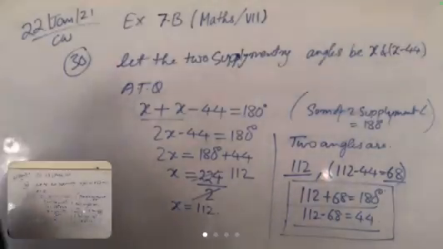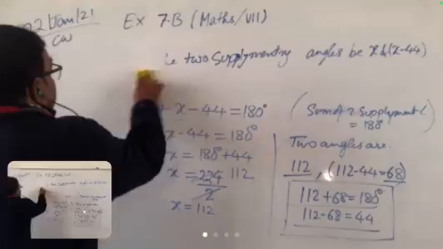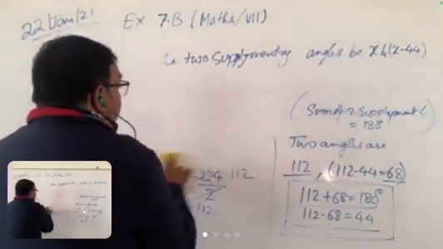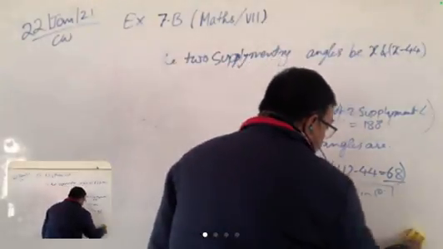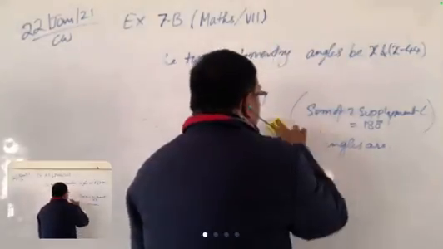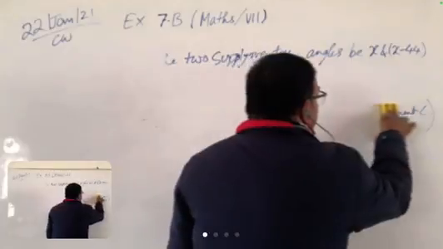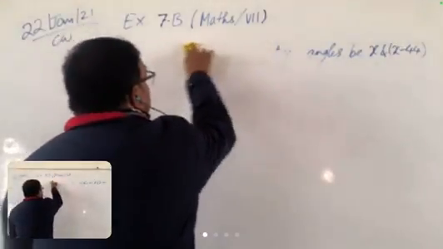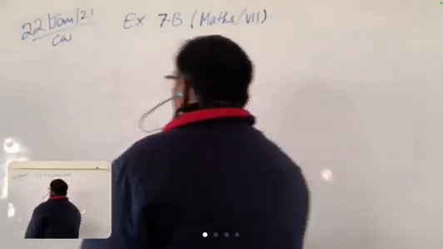Okay. Sambhav, read the 31st question, please. In an isosceles triangle, the base angles are equal and the vertex angle is twice of each base angle. Find the measures of the angles of the triangle. Have we done any triangle question like this before? Any question related to vertex angle and base angle?